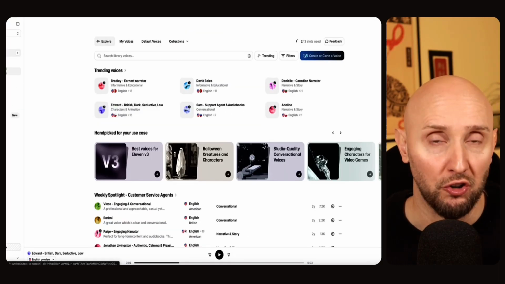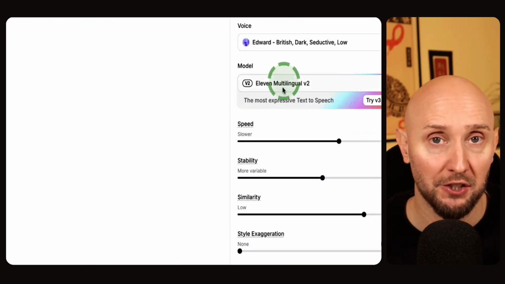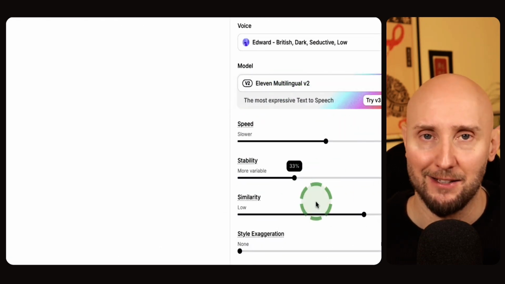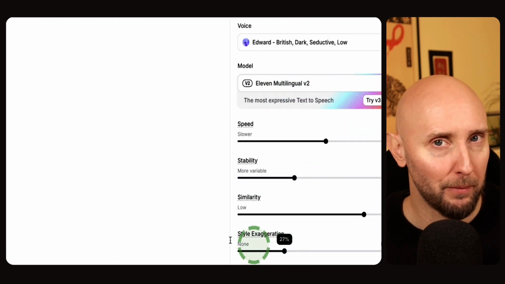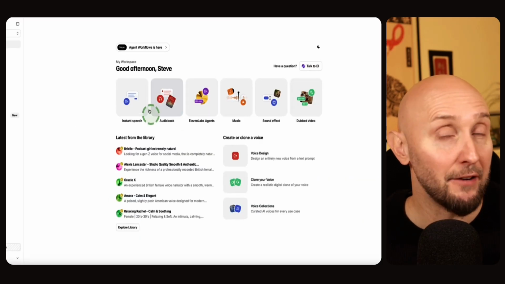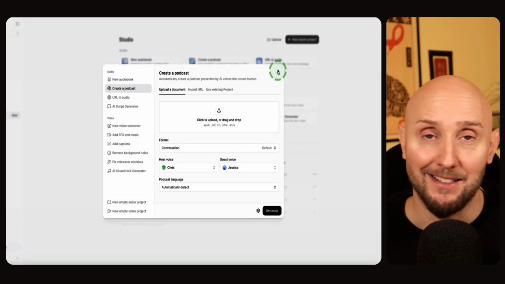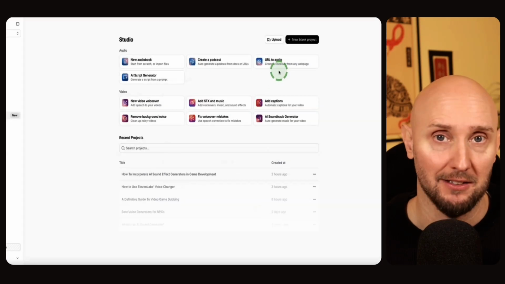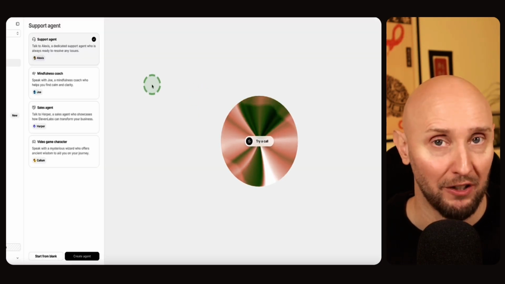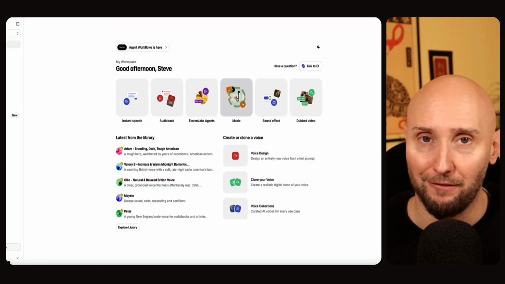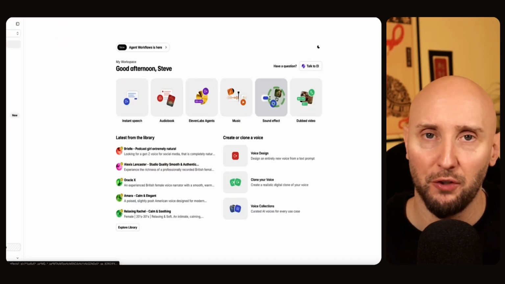For example, you can use 11 Labs for short-form video narration, long-form YouTube videos, faceless YouTube channels, audio versions of your blog posts, creating audiobooks. And instead of recording voiceovers yourself, you paste in your text and generate your audio in seconds. Now, this is a game changer if you don't like recording your own voice, or if you want to scale your content faster and you want to offer audio versions of your written content.